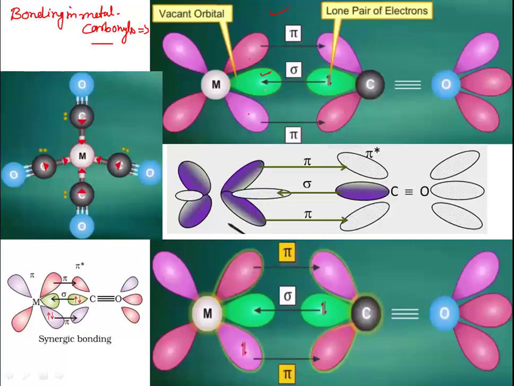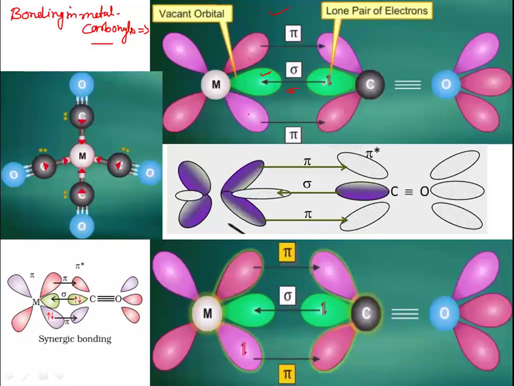Now on the right hand side is the carbon monoxide molecule, or ligand. Generally, the carbon's pair of electrons will form a sigma bond with the vacant d orbital of the central metal atom.